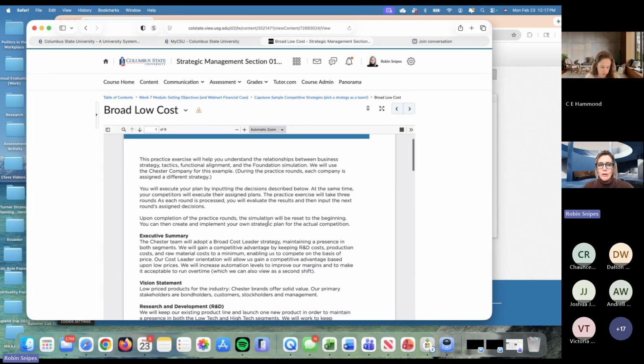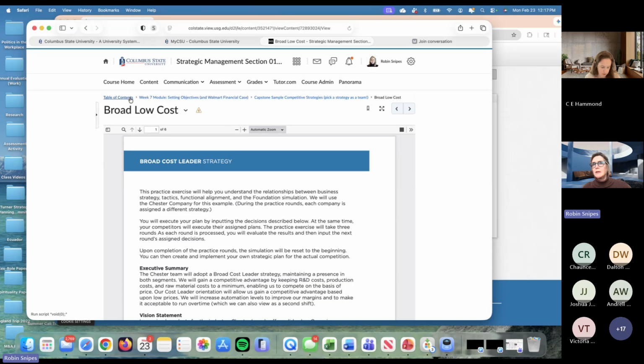You might say, I'm going to introduce one product every other round, and I'm going to make sure the product goes primarily in the low tech segment. Or if you're doing broad differentiation, you might say, I'm going to introduce the product in the high tech segment, and I'll let it drift, maybe into the intersection, and I'll have a low tech, an intersection, and a high tech product. So give me an idea of how you would implement the strategy.